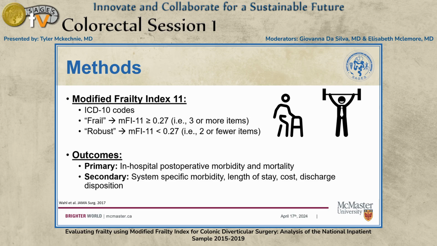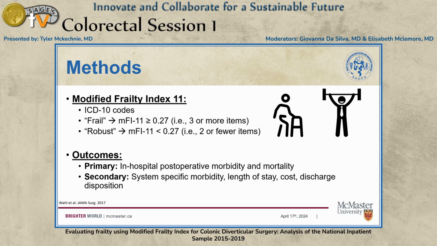We also used ICD-10 codes to identify and calculate the MFI for each patient included in our cohort. The patients were then stratified according to frail and robust status with an MFI cutoff of 0.27, which has been previously validated, which essentially means that if a patient had 3 or more items from that list that we identified previously, then they were identified as frail.